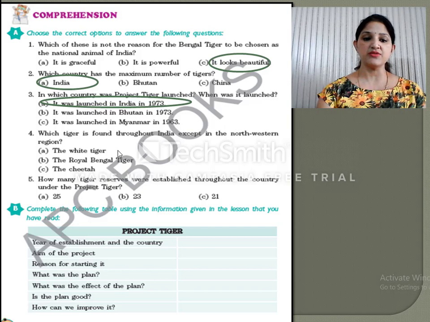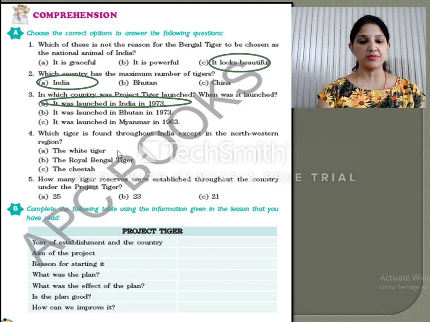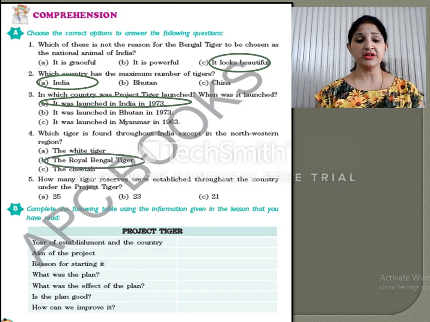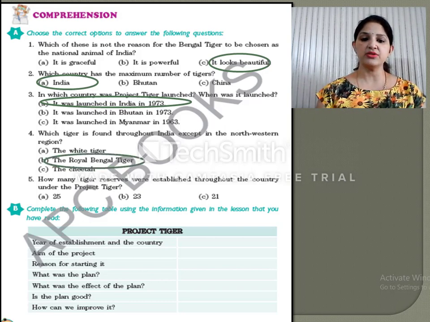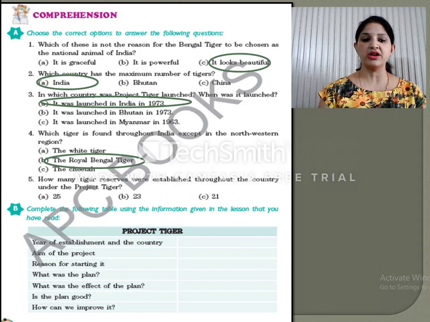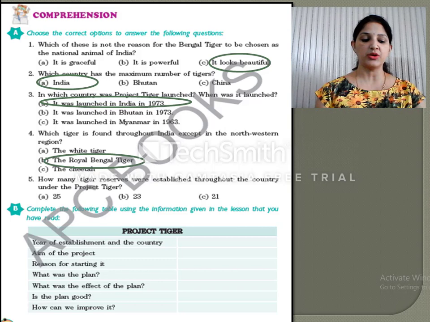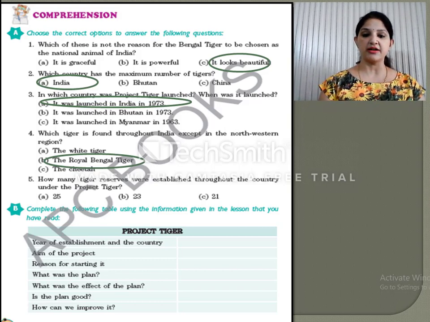Then the next question is, which tiger is found throughout India except in the northwestern region? So which is the tiger that is found throughout India? As I told you in the chapter, it is the Royal Bengal tiger. Okay. Now the next question is, how many tiger reserves were established throughout the country under the Project Tiger? So as it was told to you in the chapter, 23 projects were started under the Project Tiger.